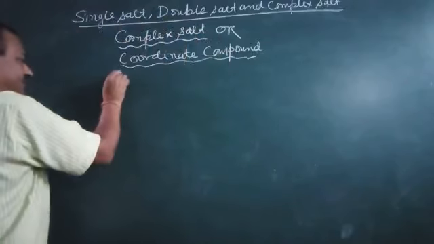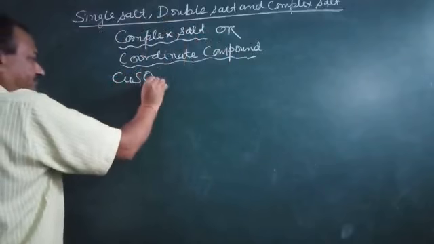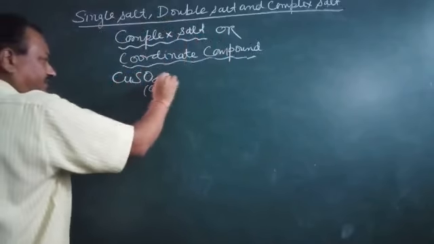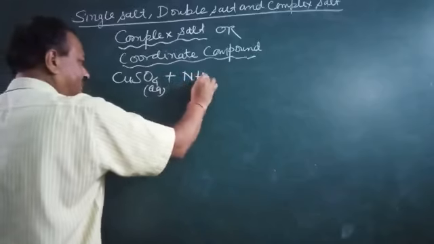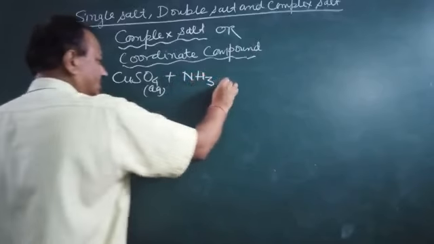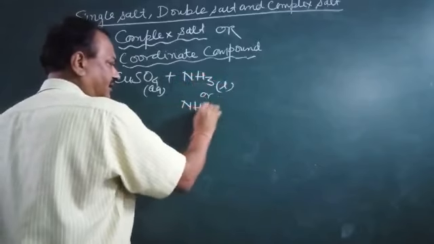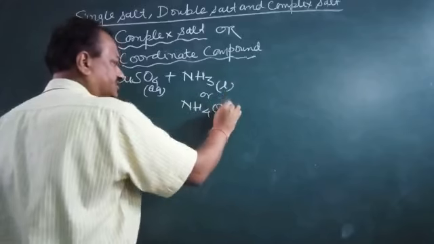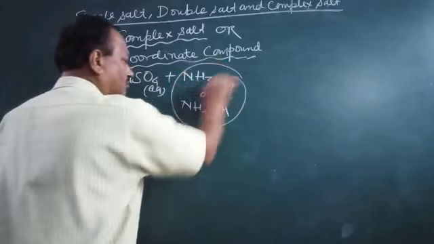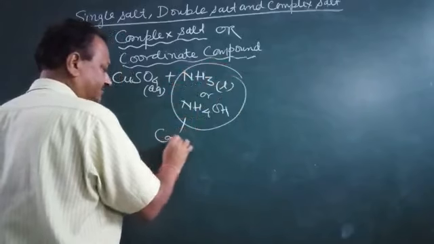Here we take the example of aqueous copper sulfate, and here we add NH3 or NH4OH.